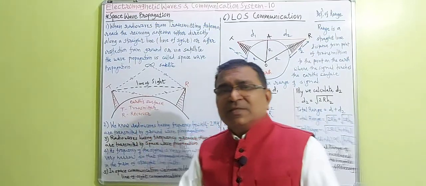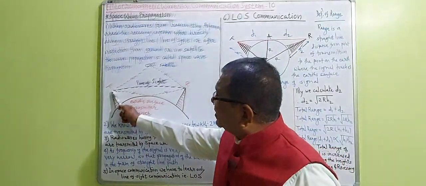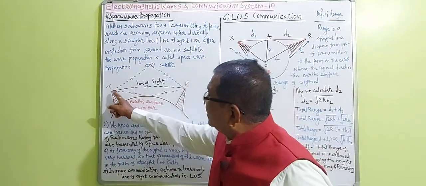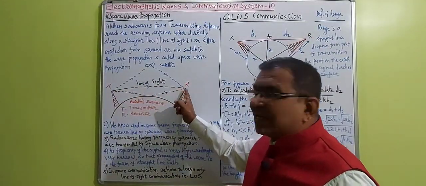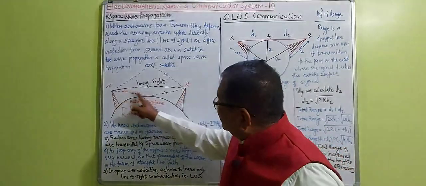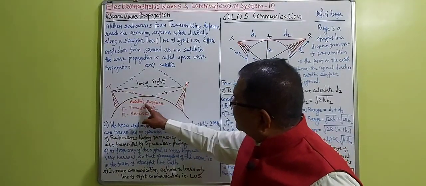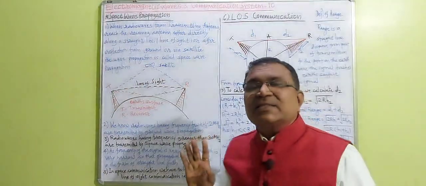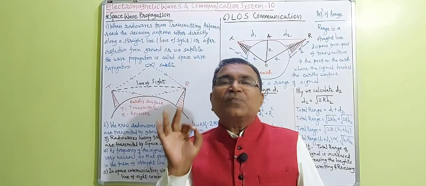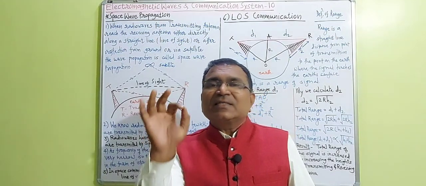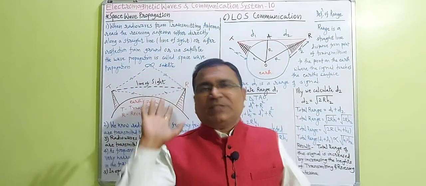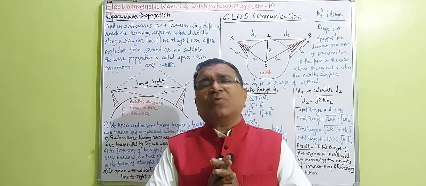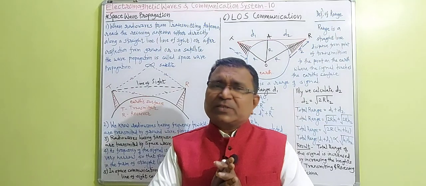Listen carefully. Radio waves from the transmitting antenna reach the receiving antenna either along the straight line, or by reflection from the earth's surface, or via satellite towards the receiving antenna. The propagation is called space wave propagation. That's all, dear students. We have prepared a definition of space wave propagation.